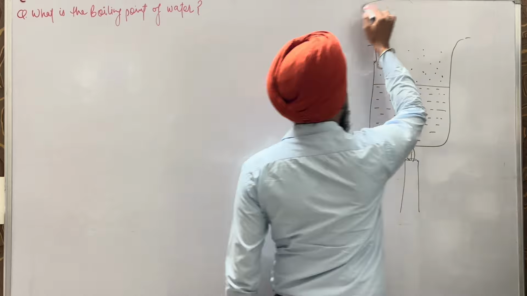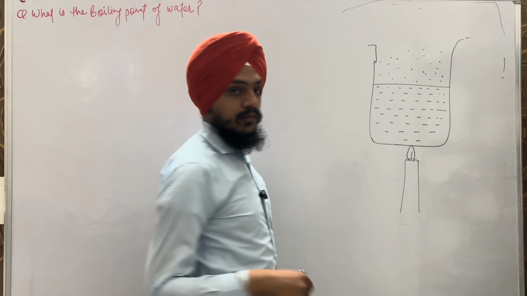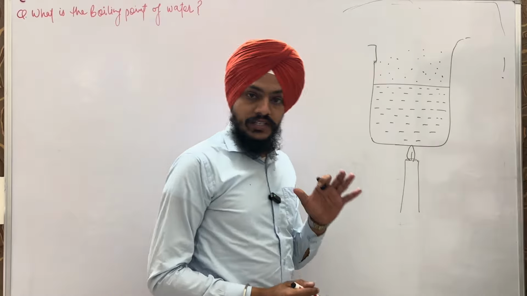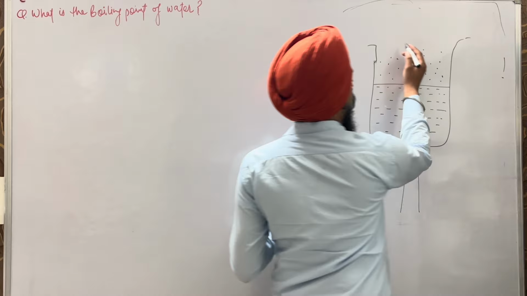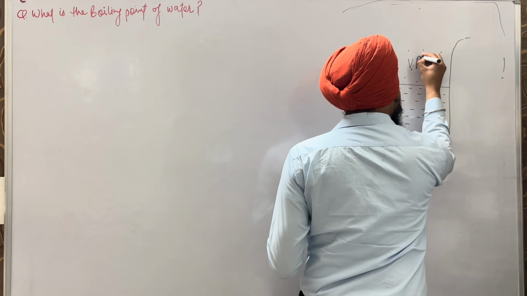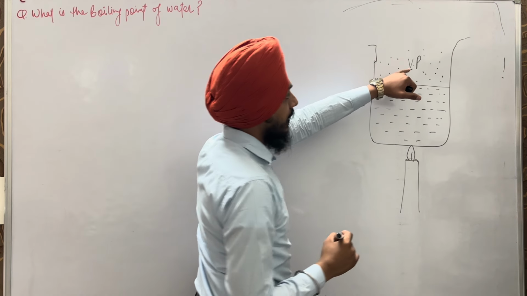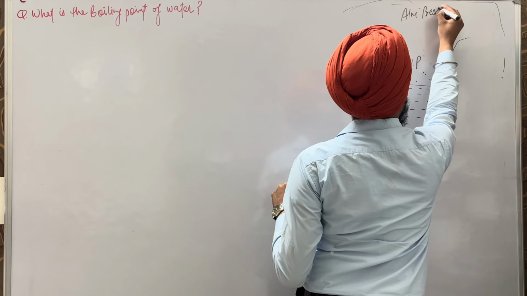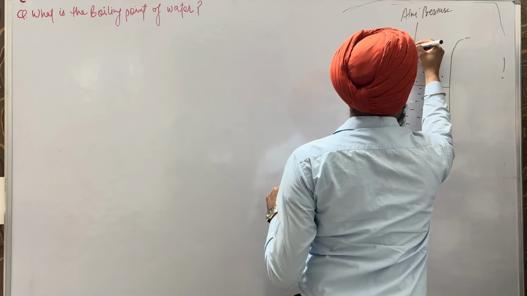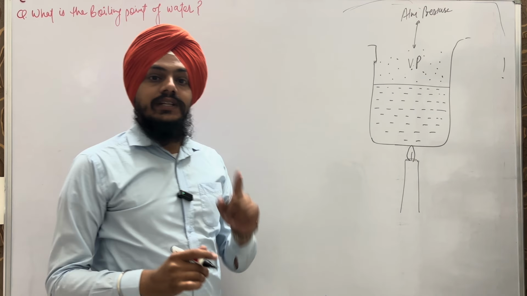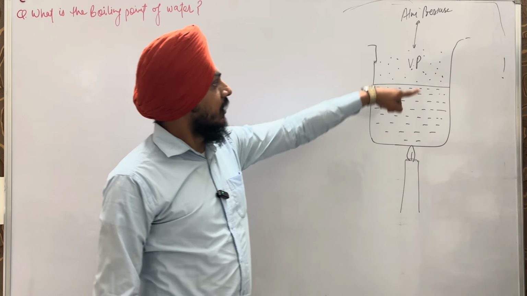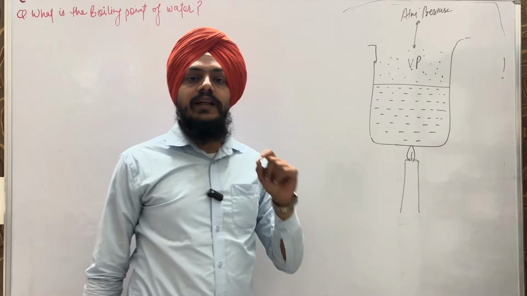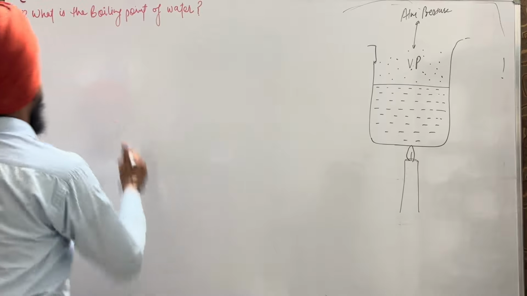And here the atmosphere is there. So the temperature at which the vapor pressure becomes equal to the atmospheric pressure is called the boiling point.